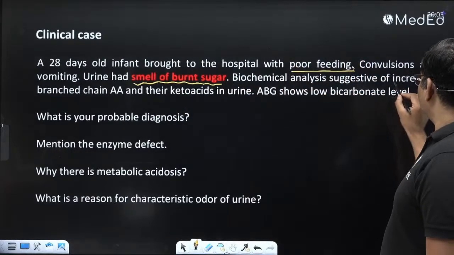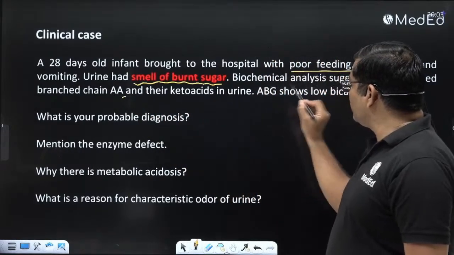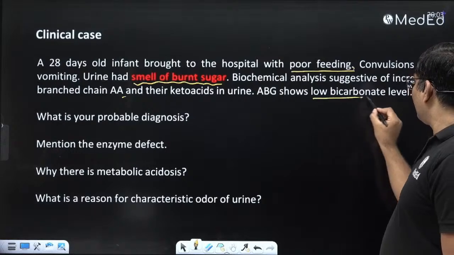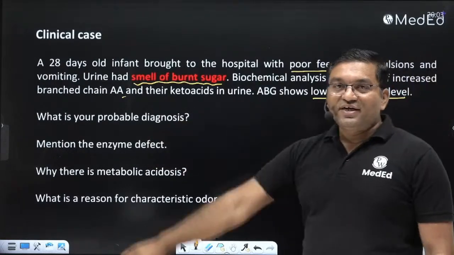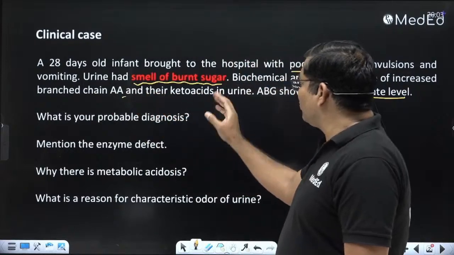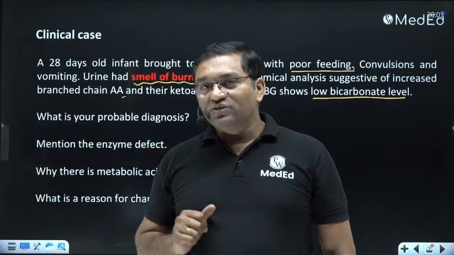Biochemical analysis is suggestive of increased branch chain amino acids and their keto acids in the urine. Arterial blood gas analysis shows low bicarbonate level. What is your probable diagnosis? As mentioned here, branch chain amino acids and their keto acids in the urine means this case is related with branch chain amino acid metabolism.